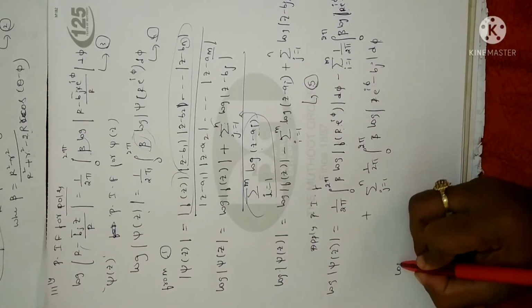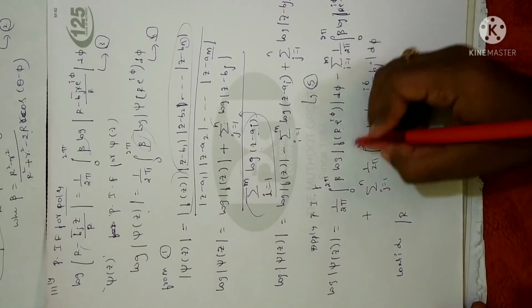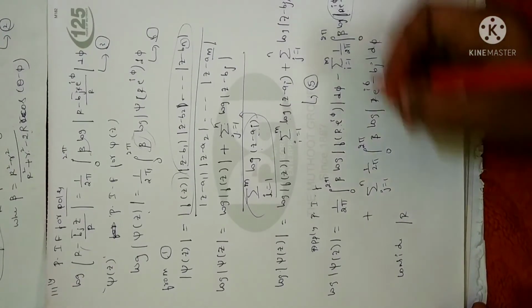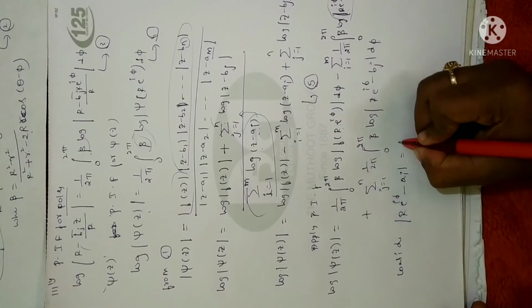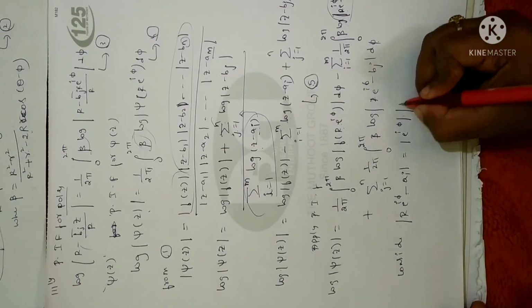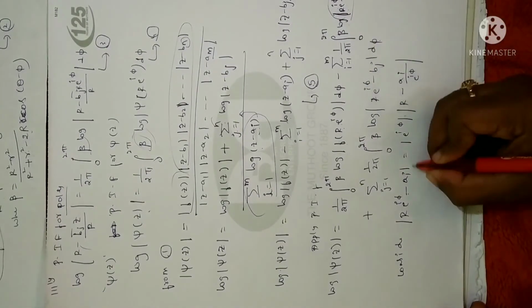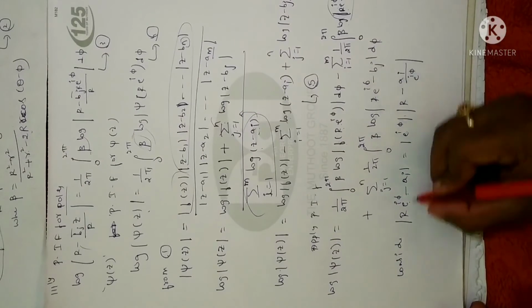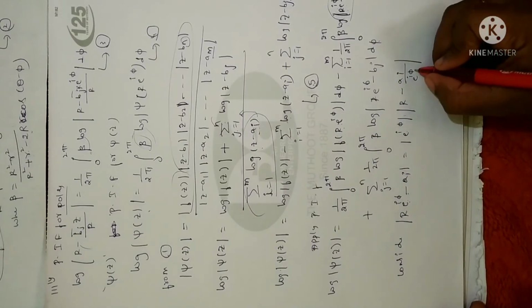Now let me simplify. Let us consider magnitude of r into e power of i phi minus ai. Because we need these values, right? So how can we write this, just by splitting the term, I can write this as e power of i phi into capital R minus ai divided by e power of i phi. I have just taken e power of i phi as a common term. So when you take this as common term, you will get divided by here.